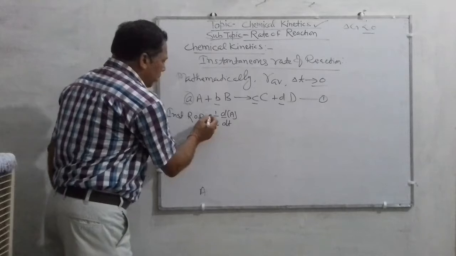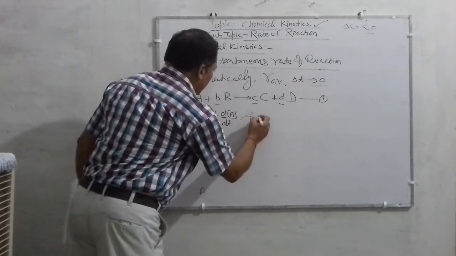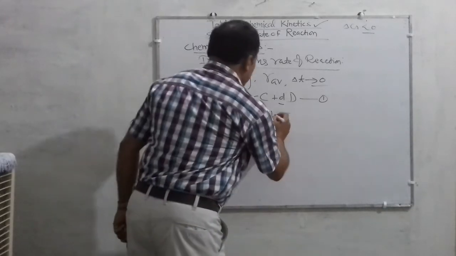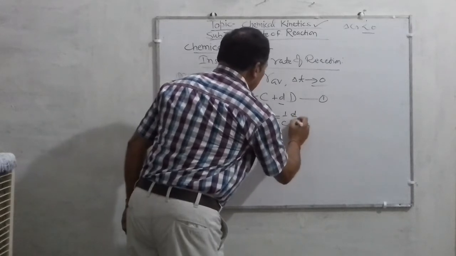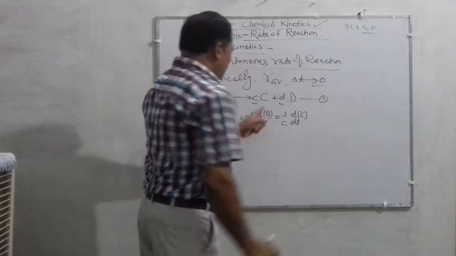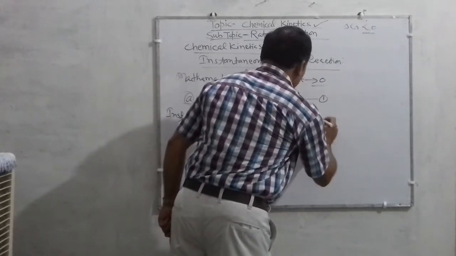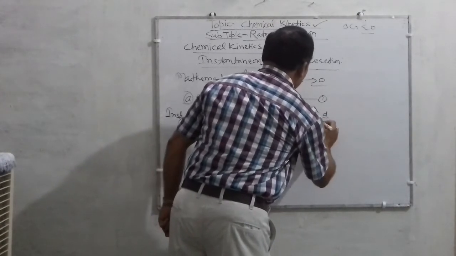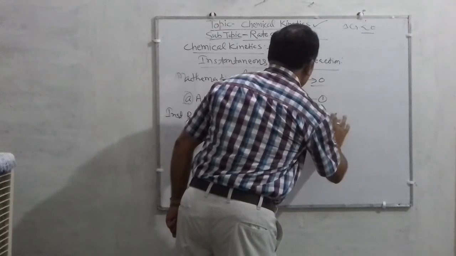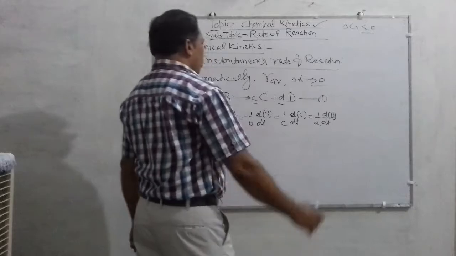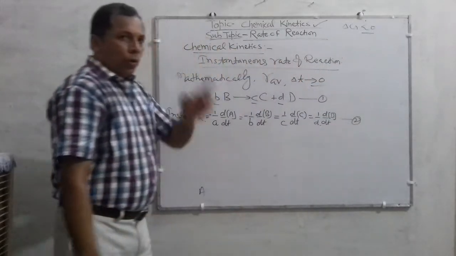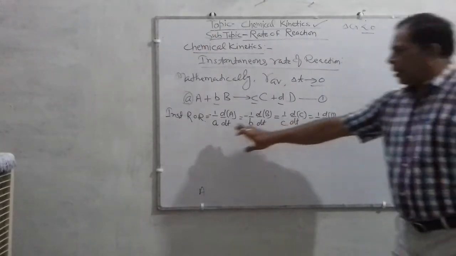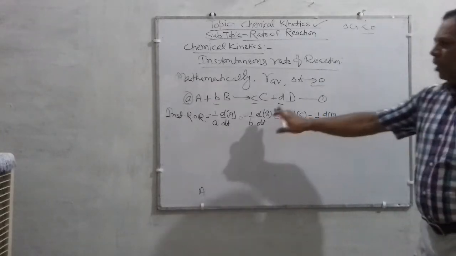Then minus 1 upon b into d by dt of reactant B, equals 1 by c into d by dt of product C, equals 1 upon d into d by dt of concentration of product D. So this equation 2 represents the instantaneous rate equation for equation 1, and that is the way of writing it.